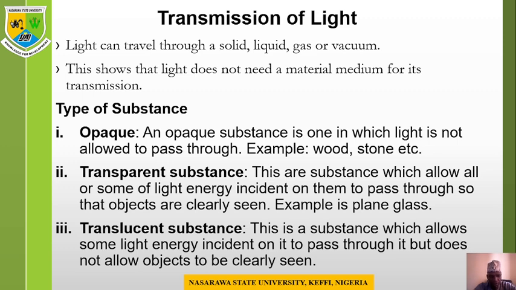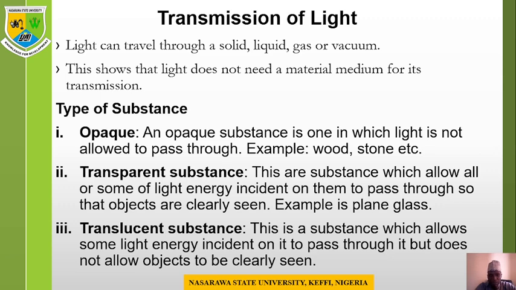Then we have the transparent substance. These are substances which allow all or some of the light energy incident on them to pass through, so that objects are clearly seen. Examples are plain glass. Normally glass allows light to pass through. And then we have the translucent substance.